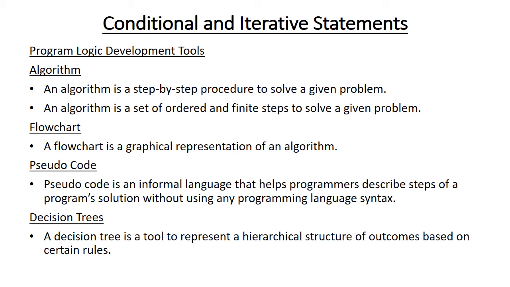Pseudocode. Pseudocode is an informal language that helps programmers describe steps of a program solution without using any programming language syntax. Decision trees. A decision tree is a tool to represent a hierarchical structure of outcomes based on certain rules.